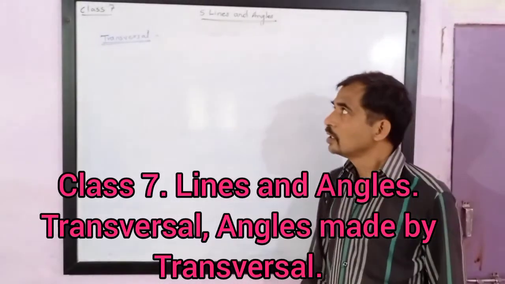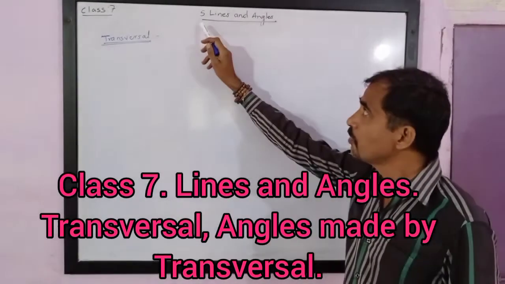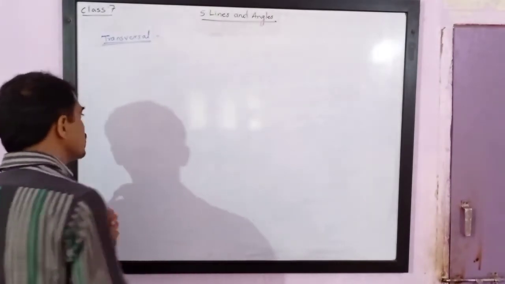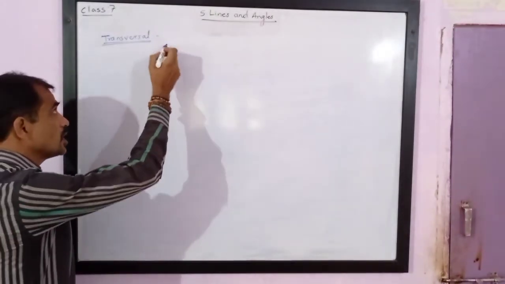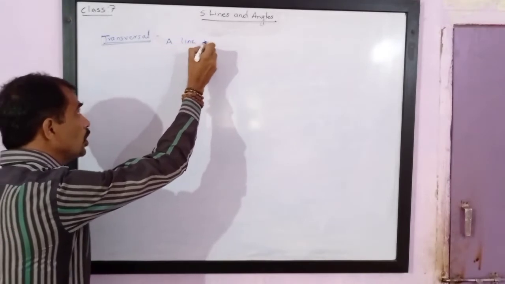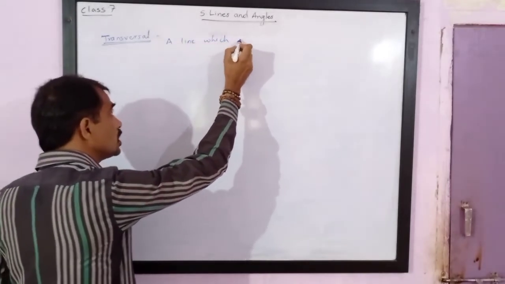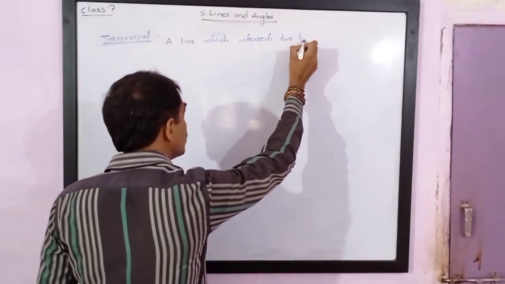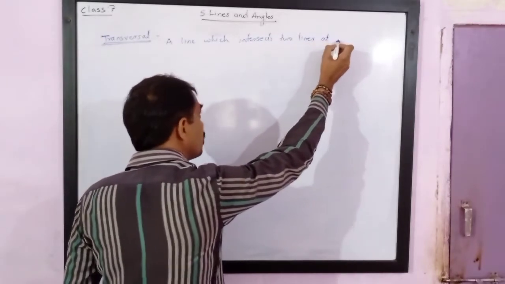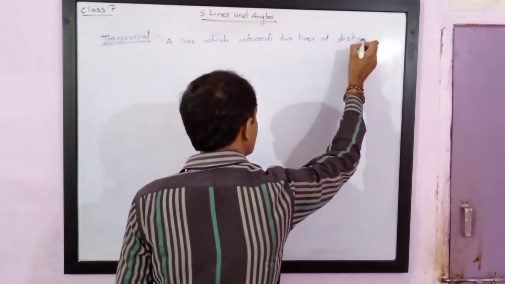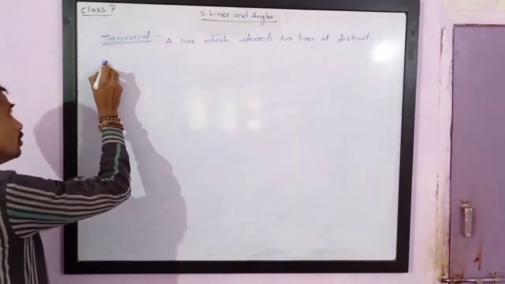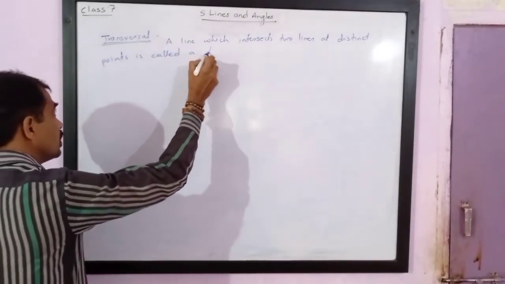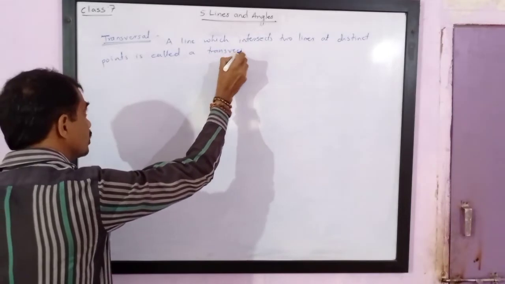Dear friends, in class 7, we are studying the 5th chapter, Lines and Angles, and the next point is the transversal. Let's try to understand what the transversal means. A transversal is a line which intersects two lines at distinct points. Let us try to understand the meaning of this sentence.